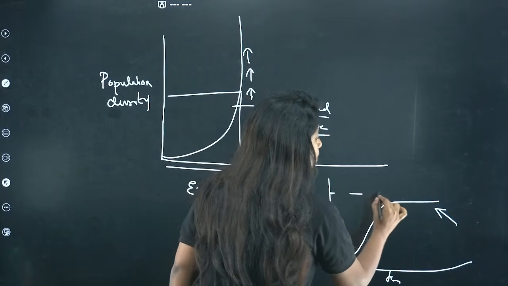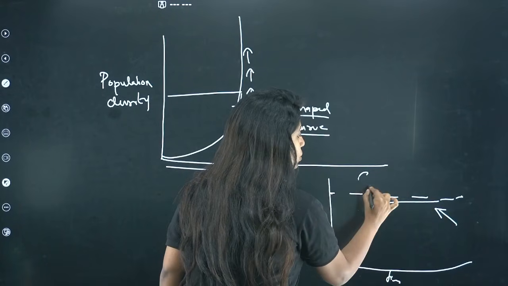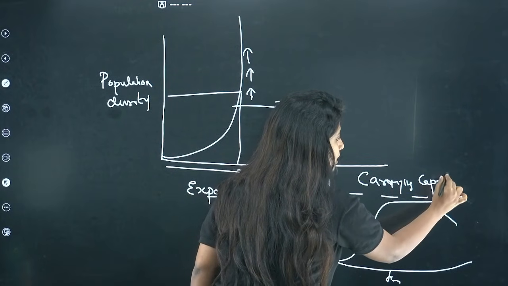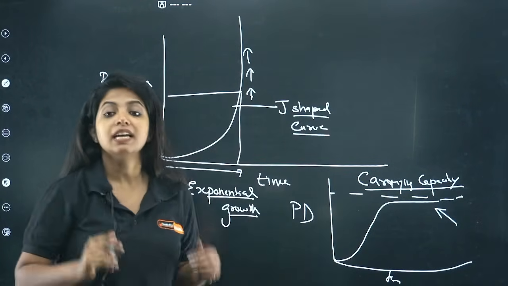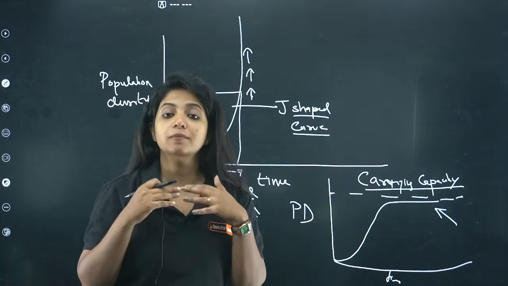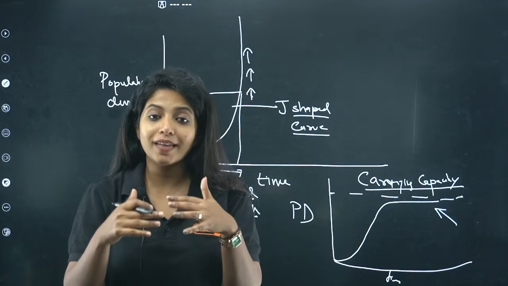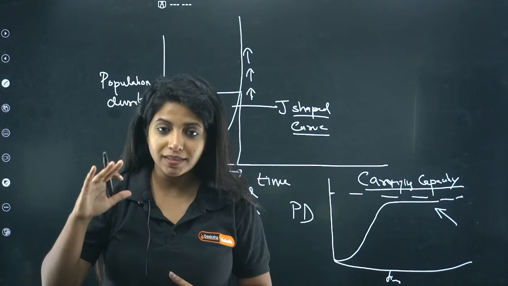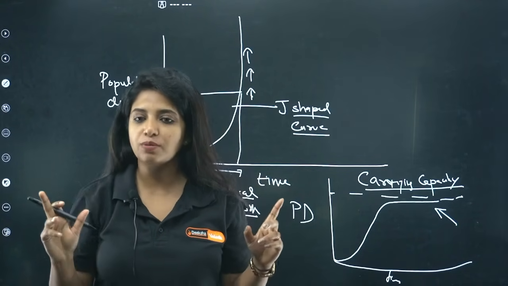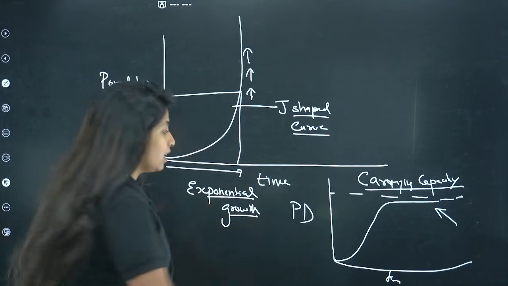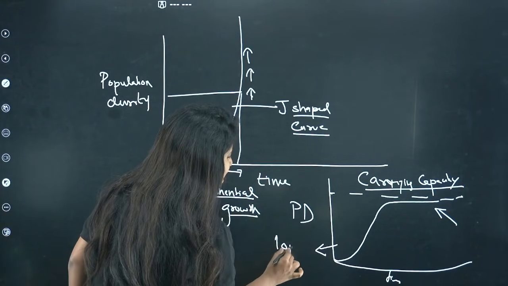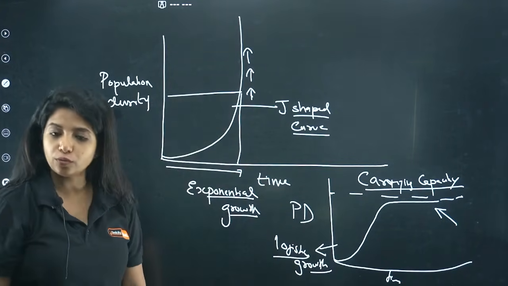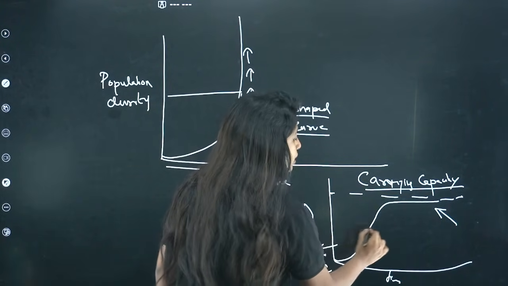Why is it stable? Because each environment, my dear children, has one very important thing which you call carrying capacity. Each environment has a carrying capacity. It cannot carry beyond it because you do not have that many resources. If you go beyond that, organisms will die because they are going to compete for resources. So in natural conditions, always remember you do not have exponential growth. Rather, you have logistic growth. You have logistic growth over here, and always remember this type of curve.